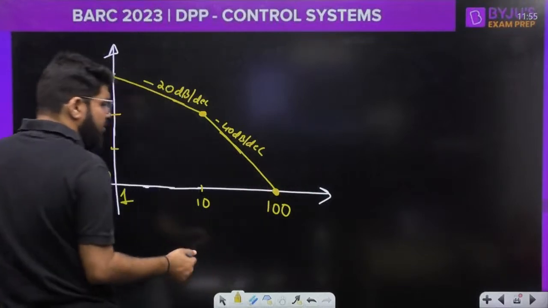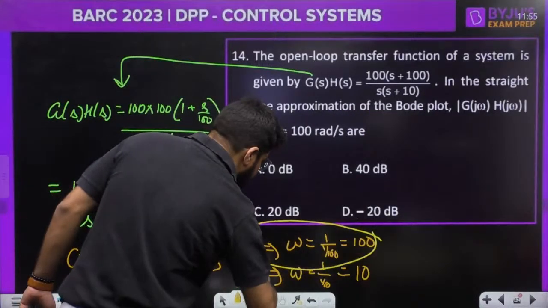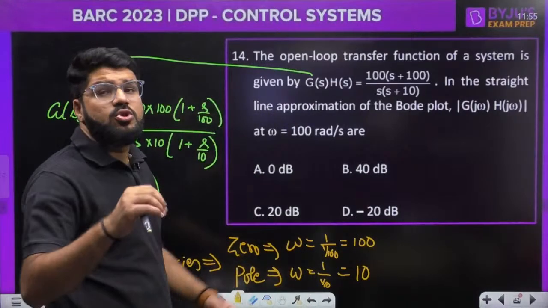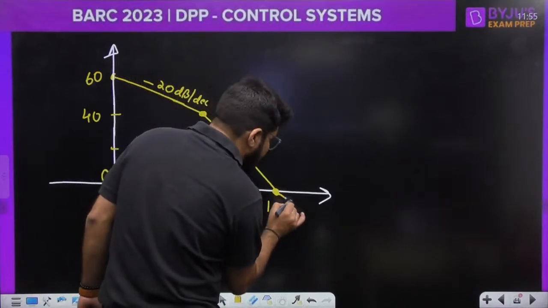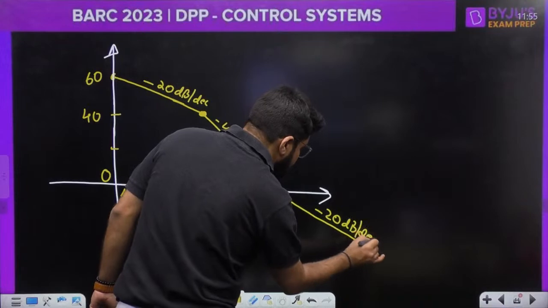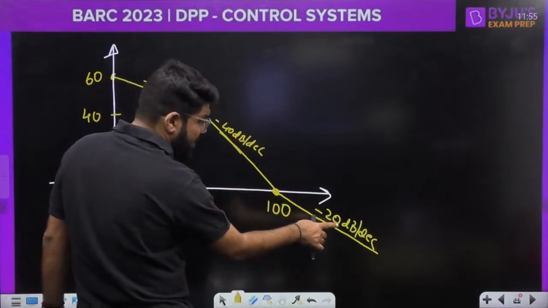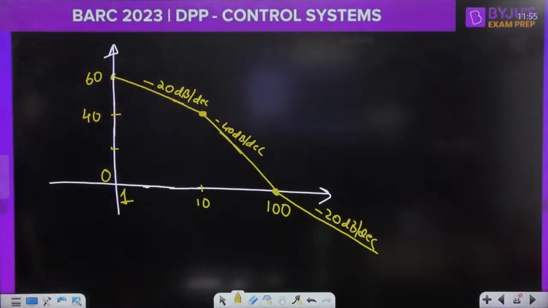But just to tell you, omega equal to 100 is another corner frequency that is due to a zero. So the slope will now increase by 20, and the next slope will be minus 20. And this was the last corner frequency: minus 40 plus 20, minus 20. Now this portion will go till infinity without any change.